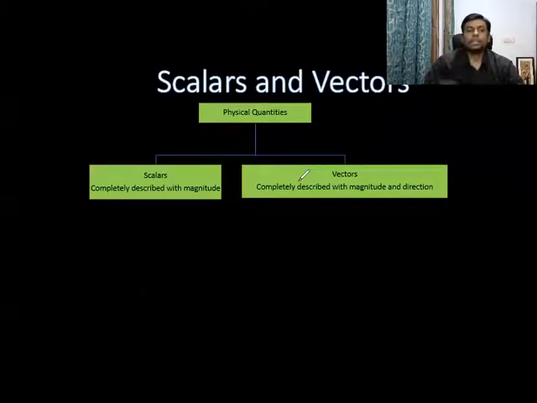Welcome back. In the previous video, which was an introduction to motion in a plane, we saw that to proceed in this chapter, we need to understand scalars and vectors. So today, we will try and understand what are scalars, what are vectors, and a few differences between scalars and vectors. Now, basically, scalars and vectors are both physical quantities.